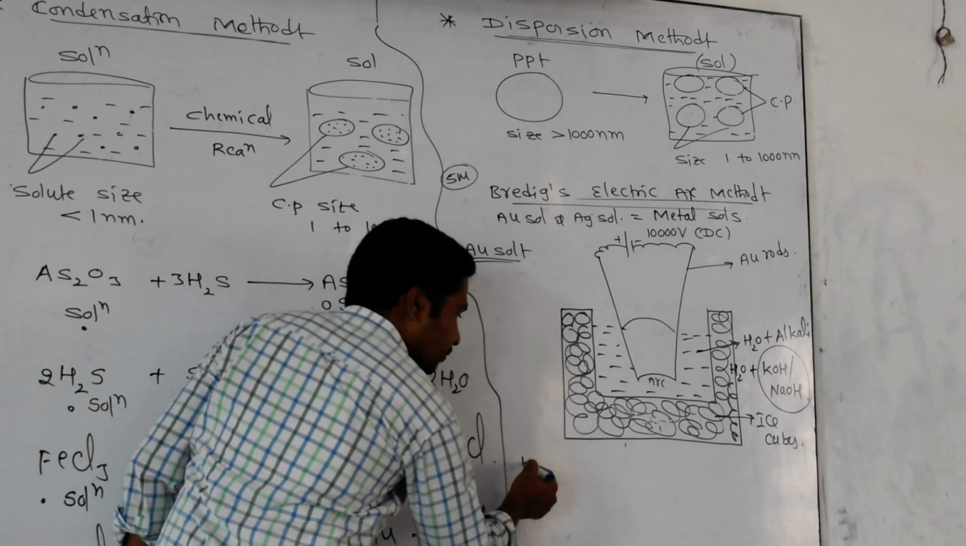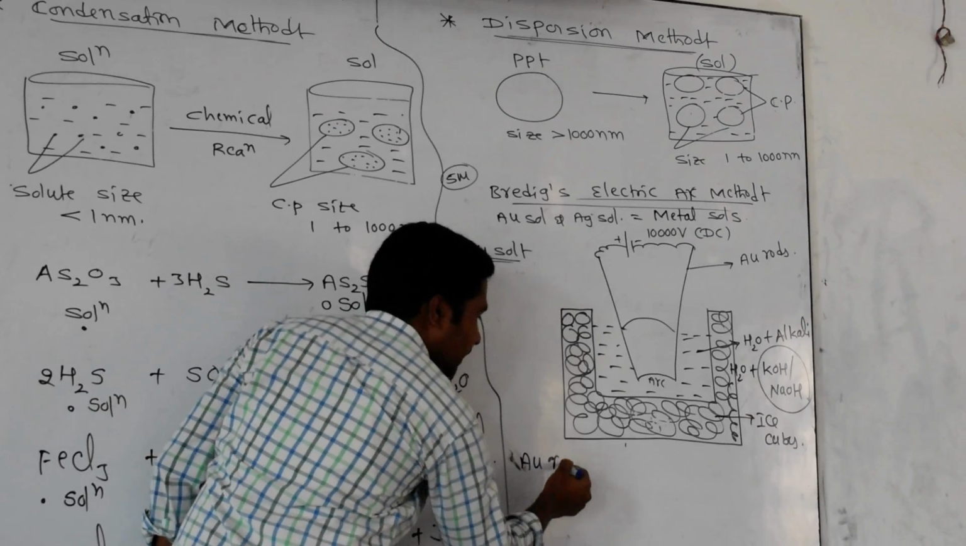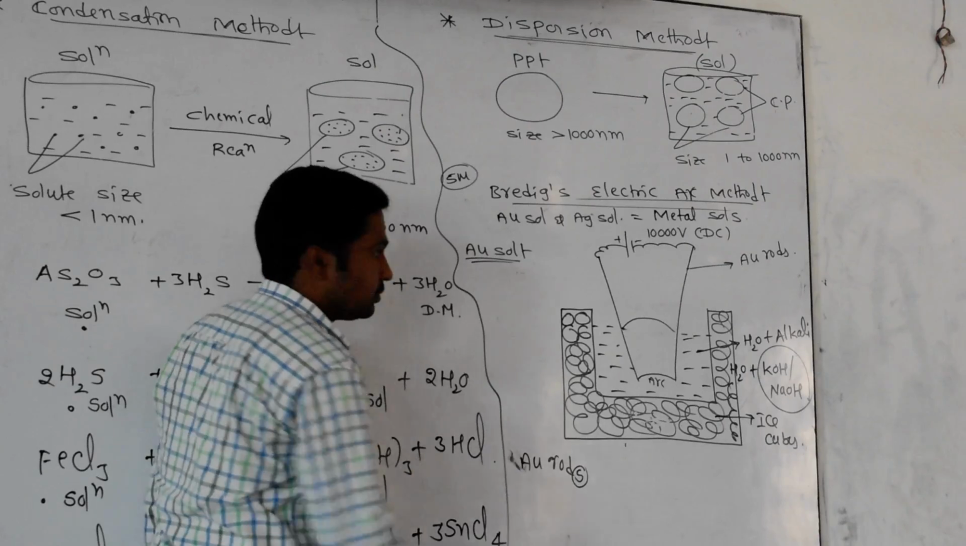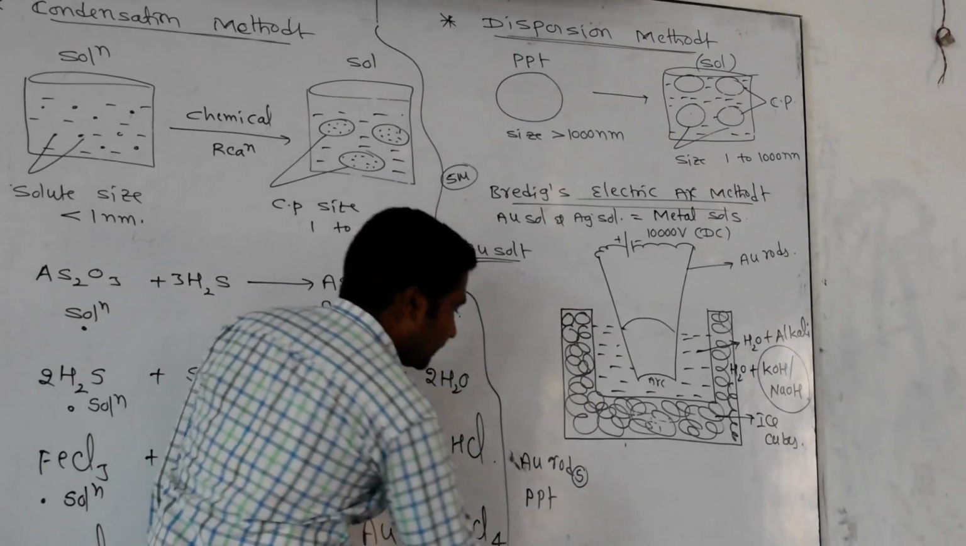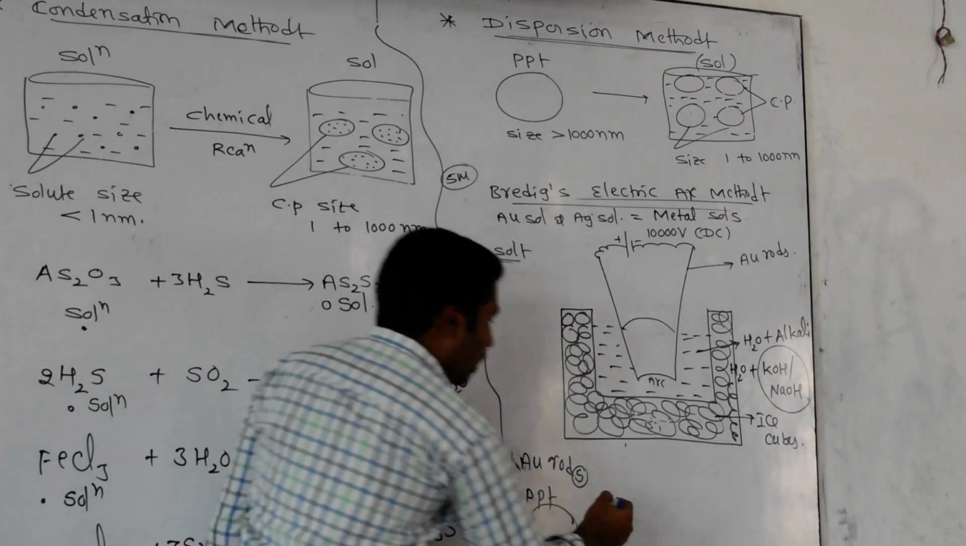You see carefully. First of all, I am taking a gold rod. What is happening? The gold rod is basically in the solid phase, meaning a rod. It is indirectly nothing but a precipitate. Precipitate means a rod, it is big size. Now what are you doing?